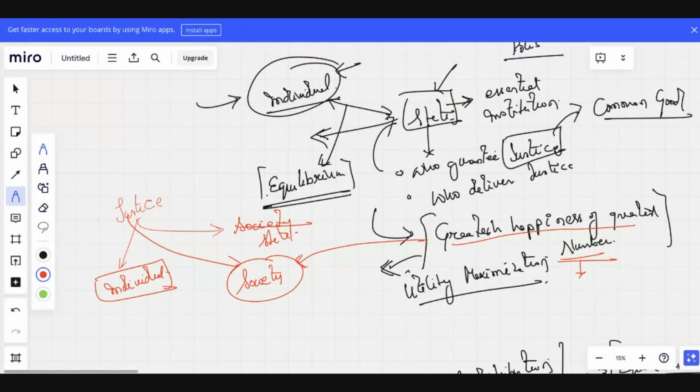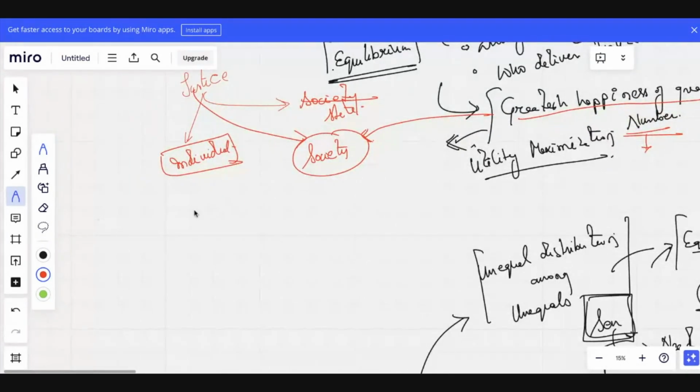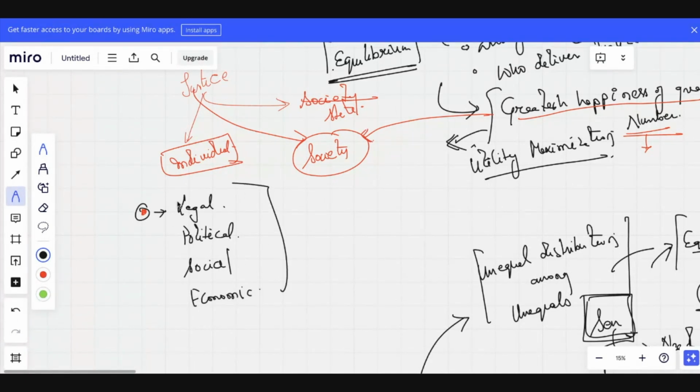Okay. That's why when we talk about all of these things, how can justice be categorized? We have dimensions of justice. So we have legal justice, political, and economic. And again, these are some of the concepts which are also being used in equality. Okay. Yes or no? Yes, sir. Okay. Any question?